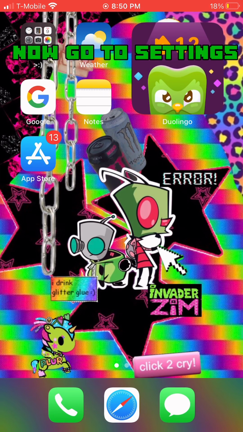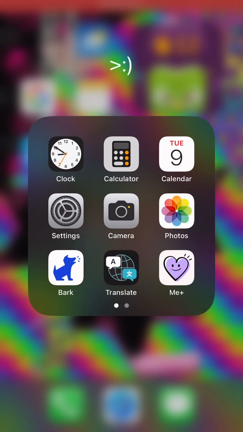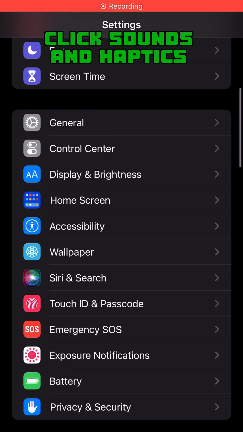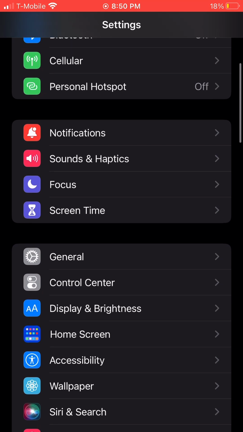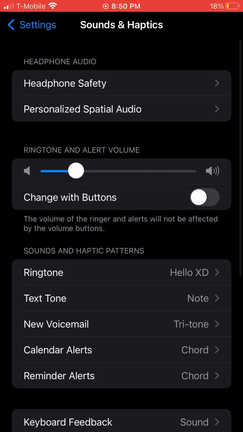Now go to settings. Click sounds and haptics. Look at ringtone.